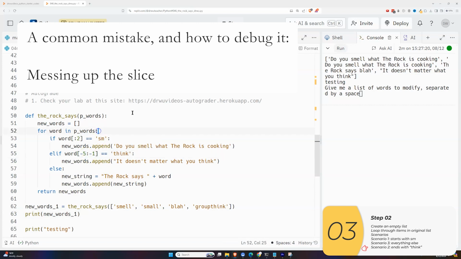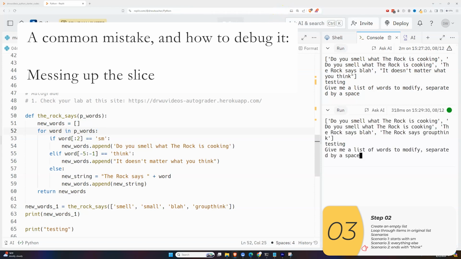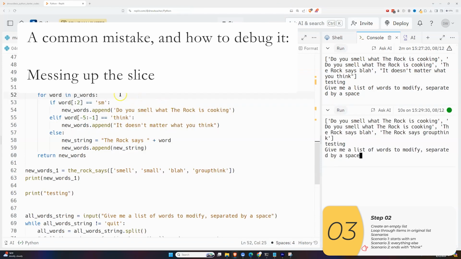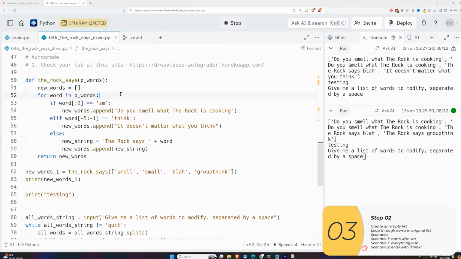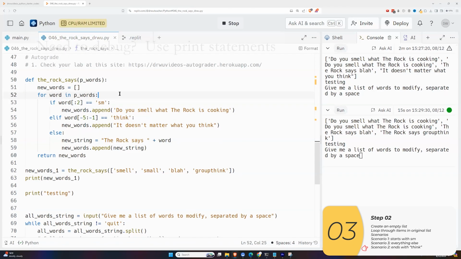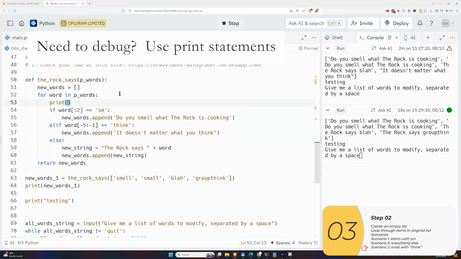Or maybe they'll do 5 and -1. And the program won't work. And they'll wonder why it doesn't work. So I just want to show a debugging tip. In this scenario, I can't get it to work, and I don't know why. The answer is to use a print. So I'll print out what I'm using to make this Boolean check.